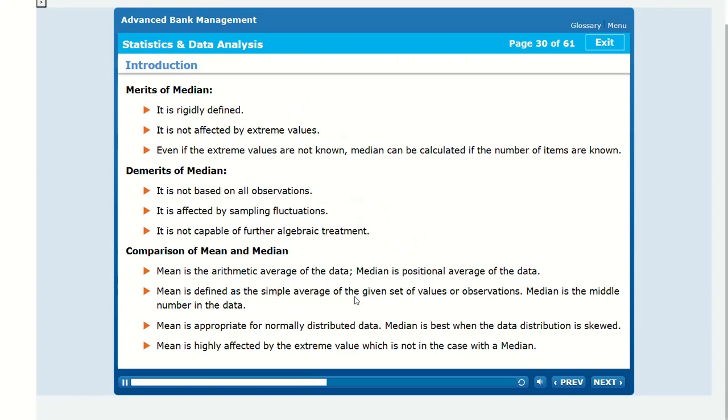Comparison of mean and median. Mean is the arithmetic average of the data, median is the positional average of the data. Mean is defined as the simple average of the given set of values or observations. Median is the middle number in the data. Mean is appropriate for normally distributed data. Median is best when the data distribution is skewed. Mean is highly affected by the extreme value, which is not the case with the median.